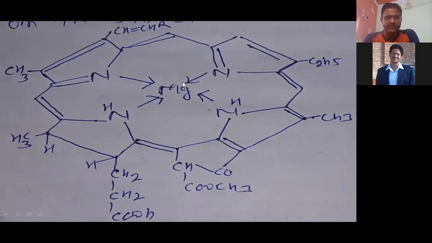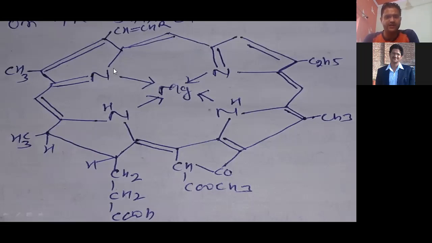Mg is the most important element in chlorophyll, right? After that, you can see a methyl group at this position, the alpha position, and here also a methyl group, here also. So there are 3 methyl groups, 1, 2, and 3, right? One vinyl group at the beta position, and here you can see one ethyl group. Ethyl, and here vinyl, and the rest 3 methyl.